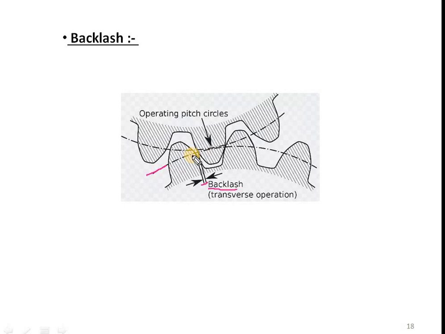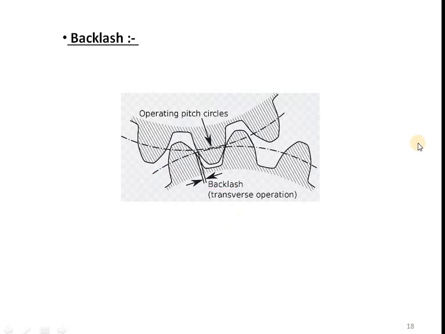Generally, backlash is not recommended when the gears are manufactured. For two mating gears there should not be any backlash, but a slight amount of backlash is recommended because the tooth should have some space to move within the tooth space of the mating gear tooth, right? If the space is not there, then jamming of these two gears will occur. Okay, so slight backlash is recommendable.